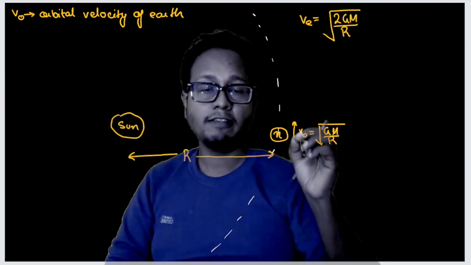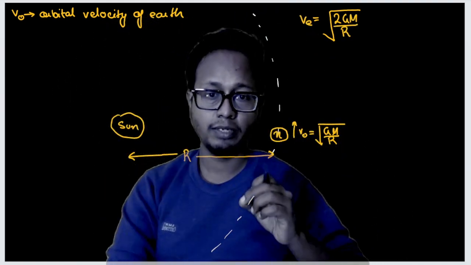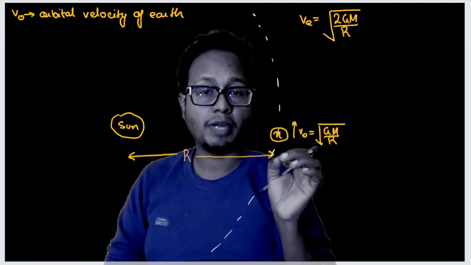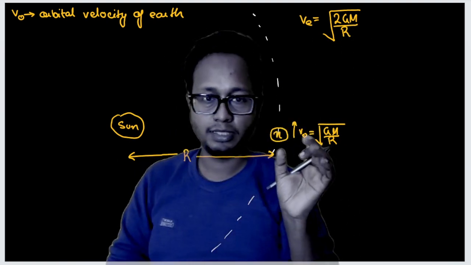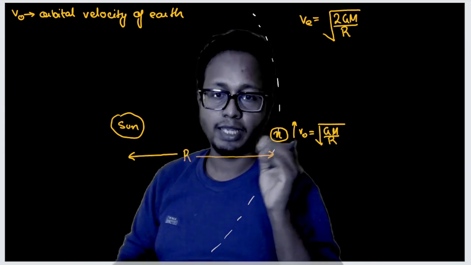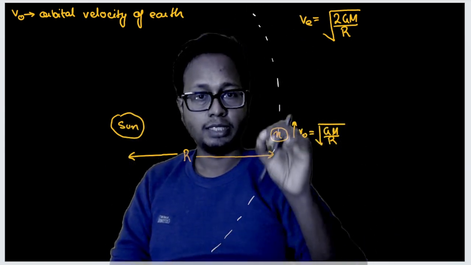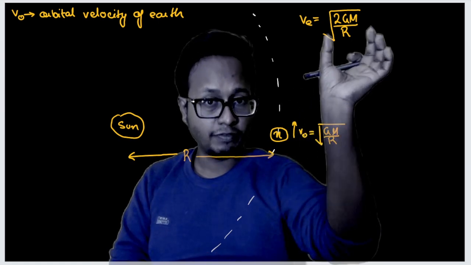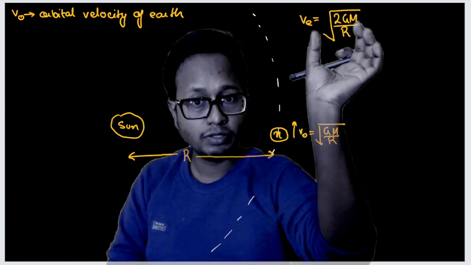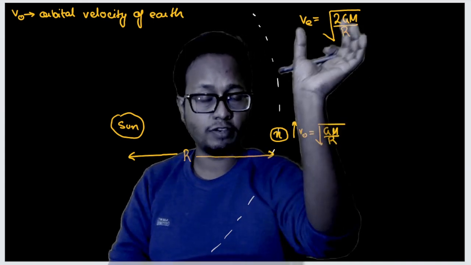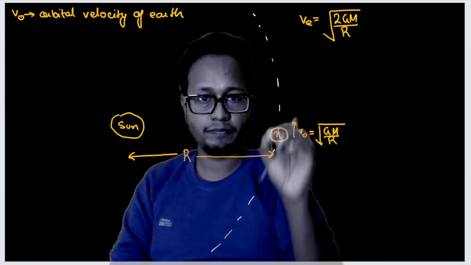That means if there is any particle in this orbit, and that particle has this velocity or greater than this velocity, that particle will escape the gravitational influence of the sun. At this distance from the sun, any particle in this orbit that has this velocity or greater will escape the gravitational pull of the sun. Understood? That is the velocity of escape out here at this distance.